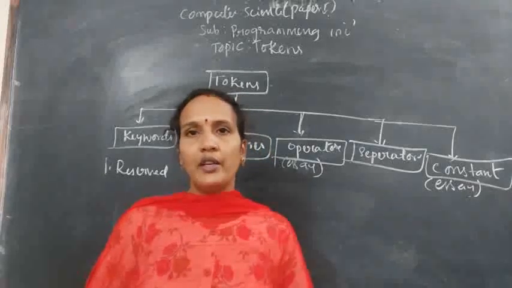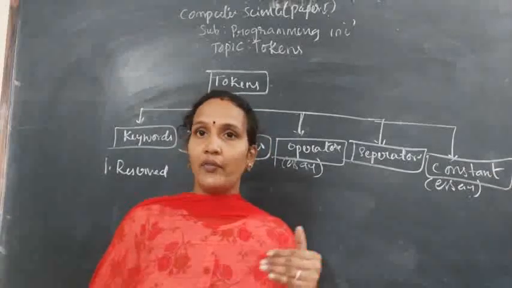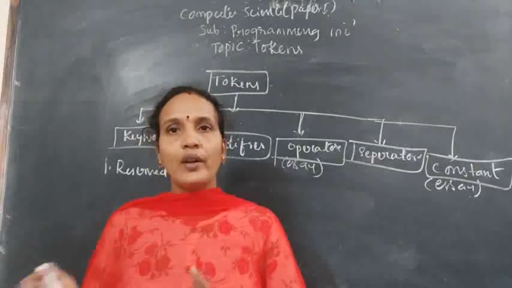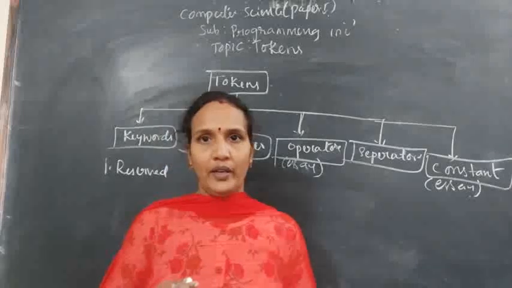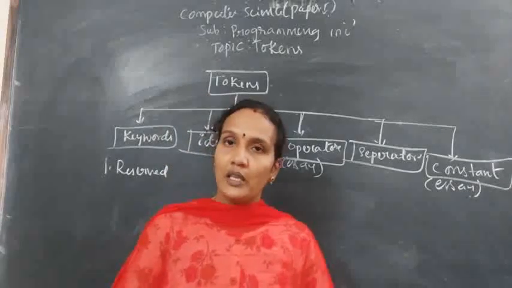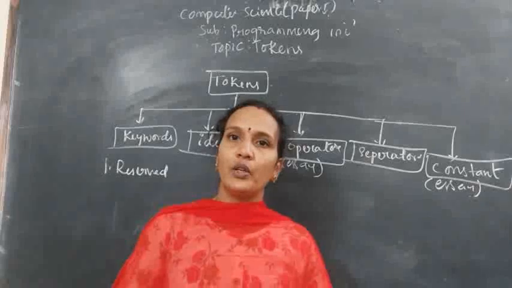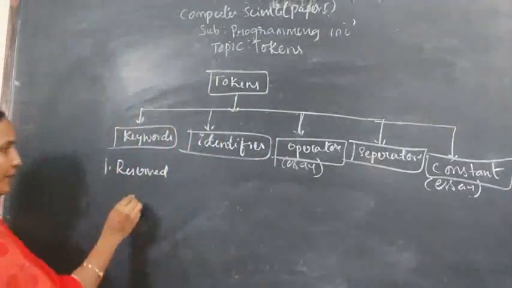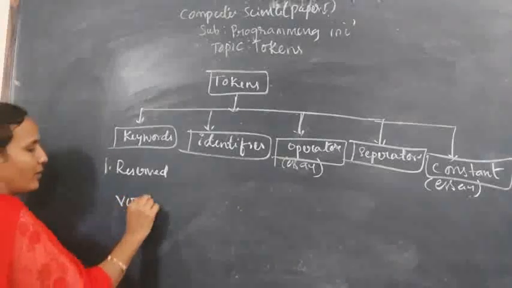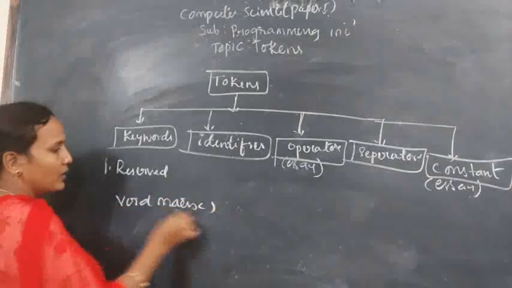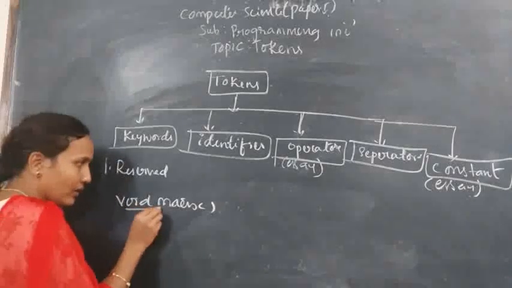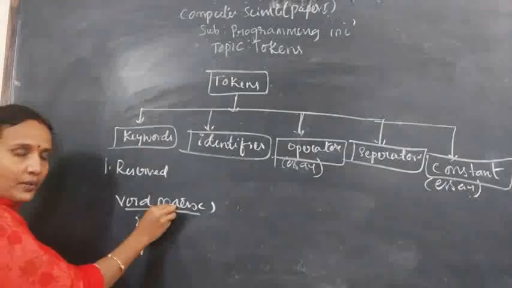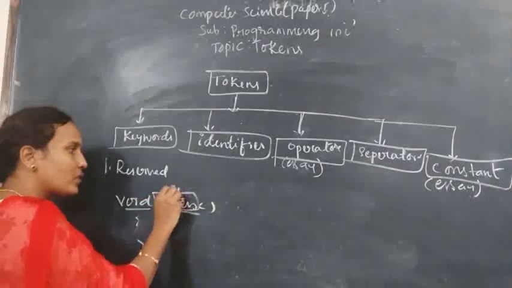Clear? Whenever you are writing a program, some words you will get from the software, and some words you will get from the user. Whatever words you get from the software are called keywords. And whatever words you get from the user are called identifiers. In the previous example program, I said void main. These words are not from the user. Main is a function, it is the initial point for your program execution. So this is called a keyword.